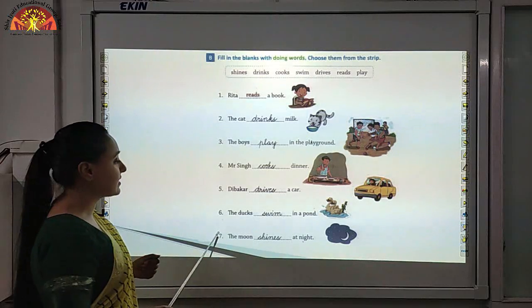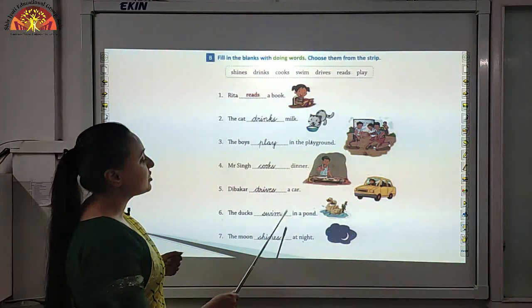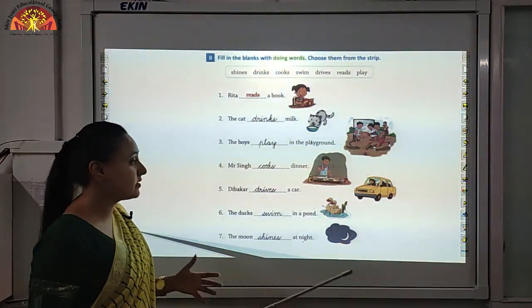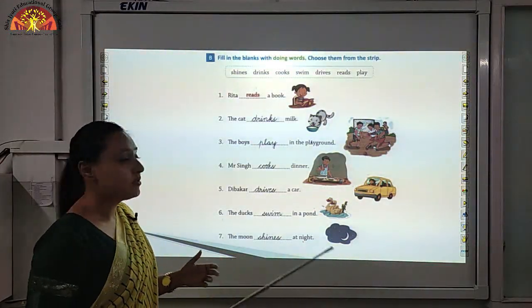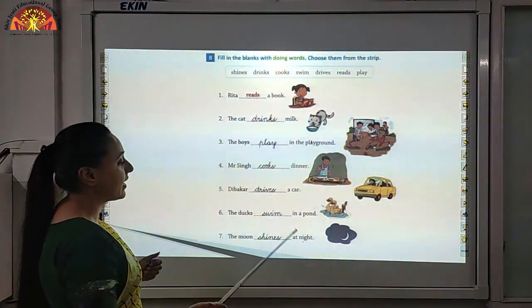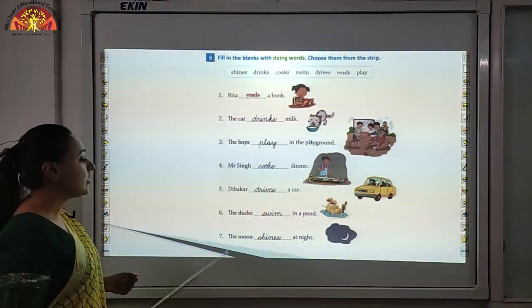Now number 6, the ducks dash in a pond. So children, what does ducks do? Ducks swim in the pond. Answer is S-W-I-M, swim. Okay.